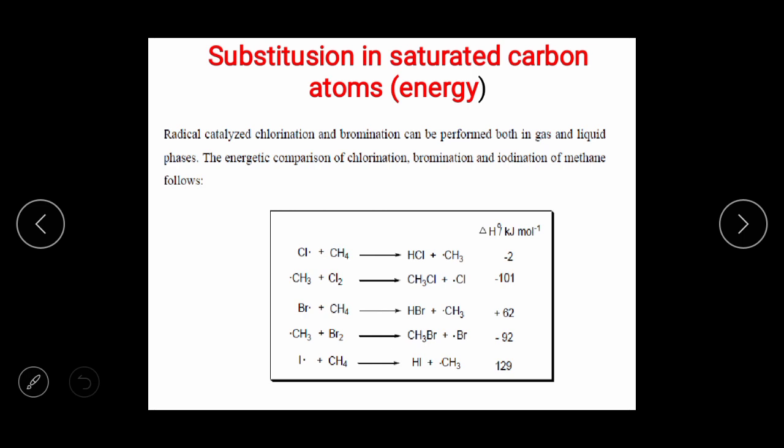Iodine radical plus methane. When you consider iodine radical plus methane, what happened? The bond between the iodine radical and the hydrogen from methane breaks, and there is a generation of HI plus methyl radical. These are the energies: delta H -2, -101, plus 62, -92, 122.